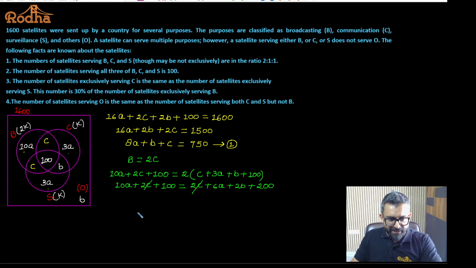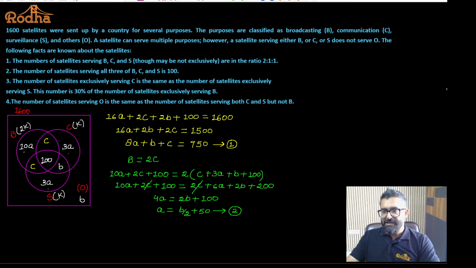2C will get cancelled. I'll be getting 10A minus 6A is equal to 4A is equal to 2B plus 100. So I'm going to get the value of A, which is going to be B by 2 plus B by 2 plus 50. This is the second equation. Okay, this is B by 2 plus 50.